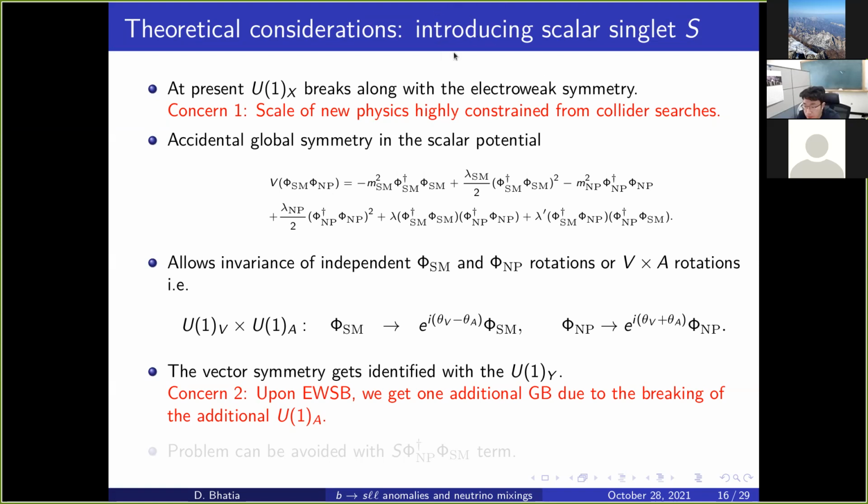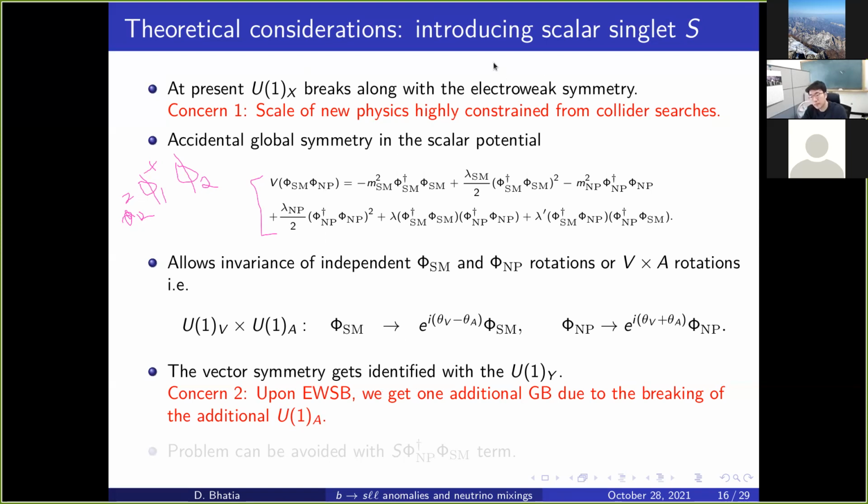A common example is when we do a two-Higgs doublet model. Often we assign a Z2 charge so that we do not have dangerous FCNCs at tree level, but we break this Z2 charge using the M12 term in the potential. Why is that done? Because we want to avoid getting a massless pseudoscalar. This problem is similar to that. Instead of different Z2 charges, they have different U1X charges, and they result in a massless pseudoscalar.